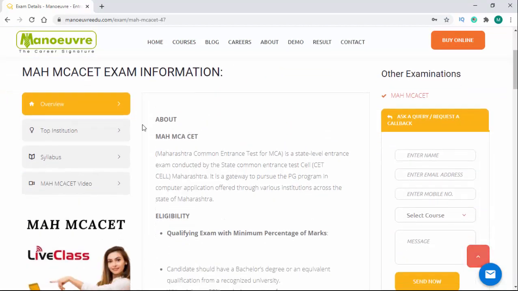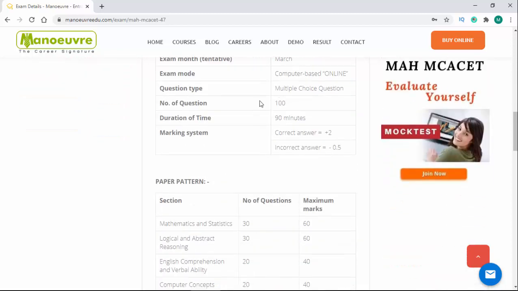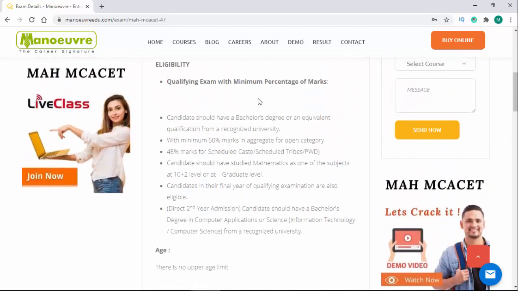Here the page opens. Here you will see the 4 windows such as overview, that is nothing but the information all about the particular exam, the top institutions, the best institutes or best colleges which accept the Maharashtra MCA CET scores, syllabus for entrance exam, and the 4th one is video section where you will see the videos about the topics covered by Manwar. So let's come to the overview section first. It is all about the entrance exam. You have to scroll down. You will get everything about the exam details.